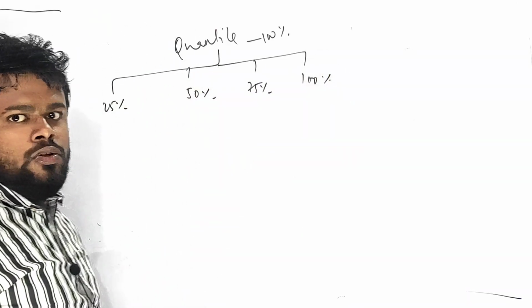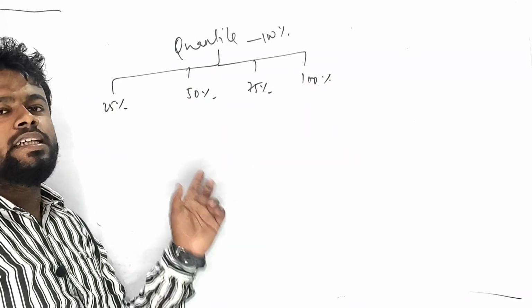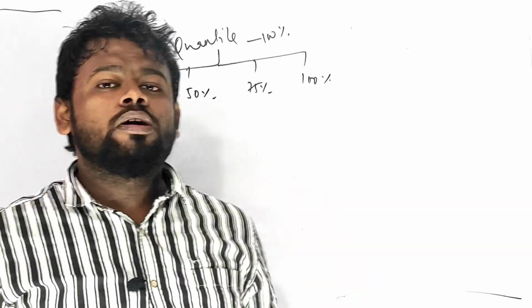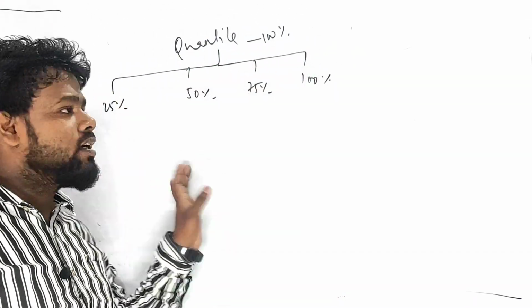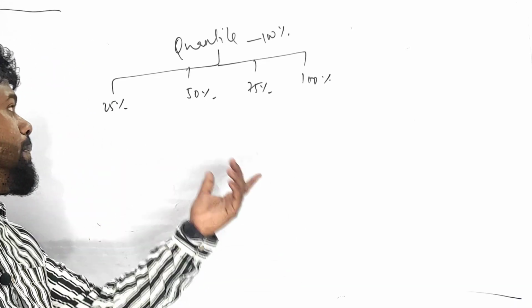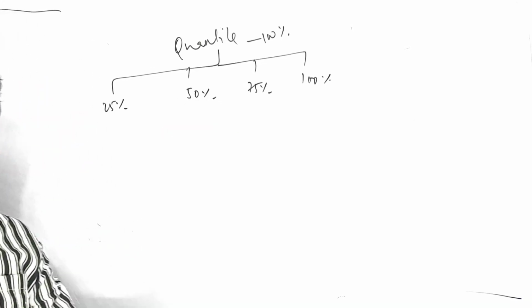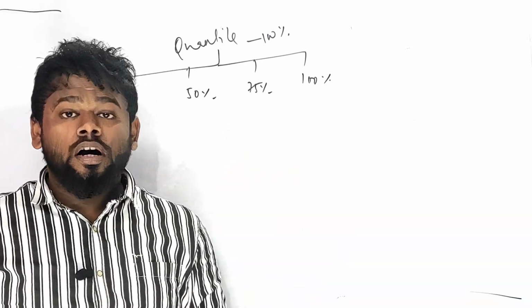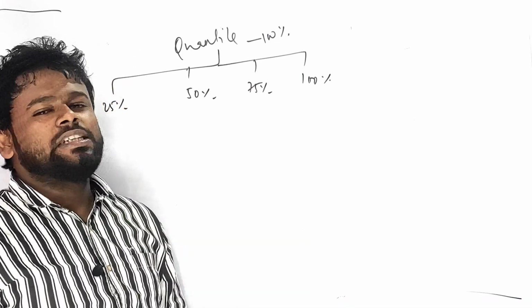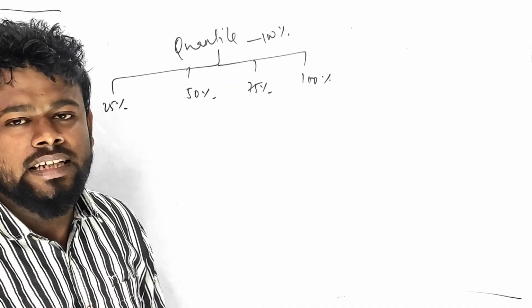When Virat Kohli goes to play cricket, if he scores 25, earlier they used to say, I am talking about the 19th century, if a batsman hit 25, we say quarter century. If a batsman hit 50, we say half century. Even now we are saying half century. If a batsman hit 75, that is third quarter century. If a batsman hit 100, now also we say it is a century.